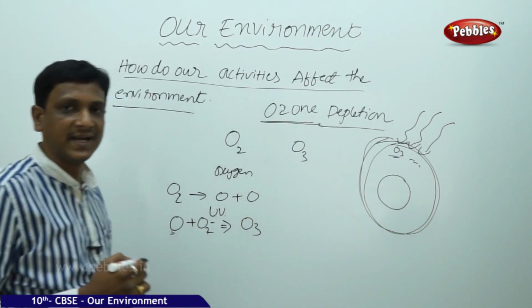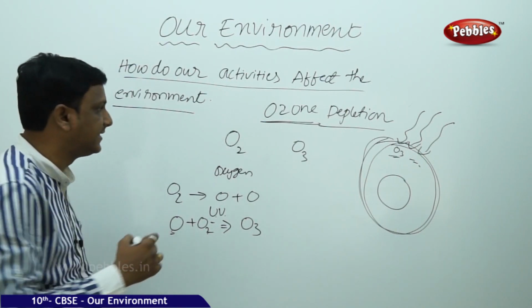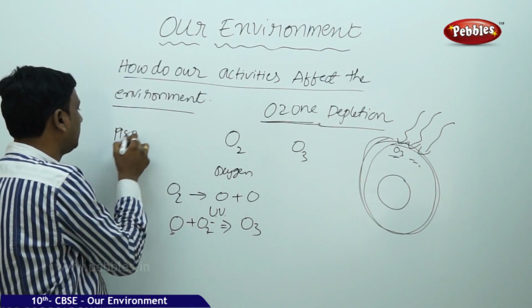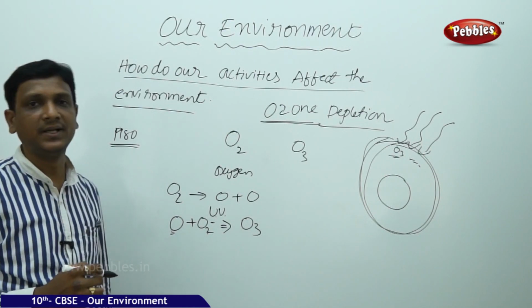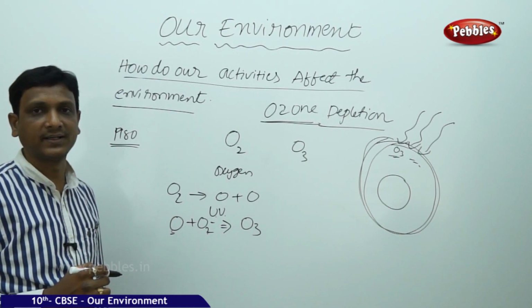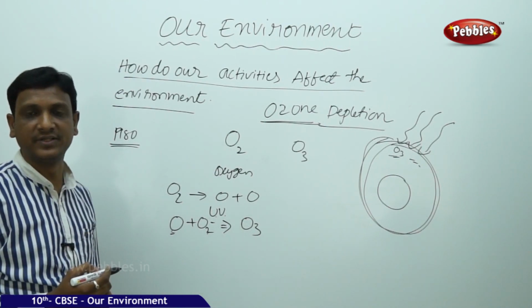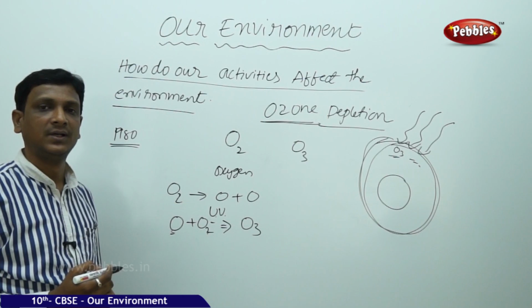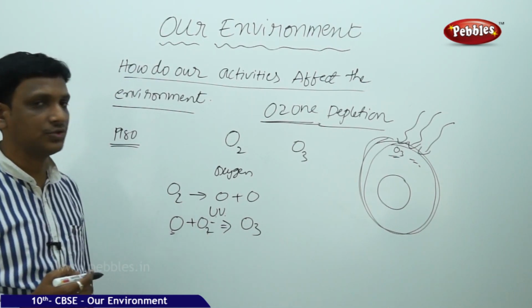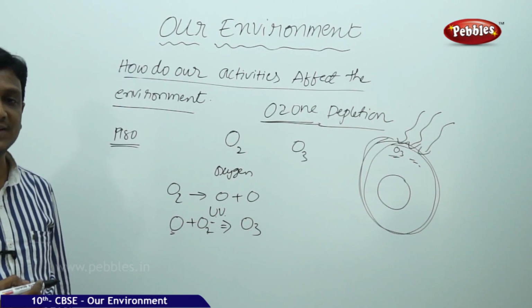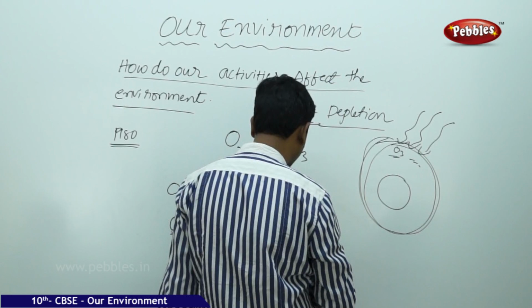But the level of ozone is getting depleted. In the period of the 1980s, it was observed that the percentage of ozone was getting depleted, especially near the polar caps. So the radiation is directly entering the Earth's atmosphere, which is very dangerous and harmful. And it was noticed that the depletion of ozone is happening because of certain chemicals called CFCs, chlorofluorocarbons.